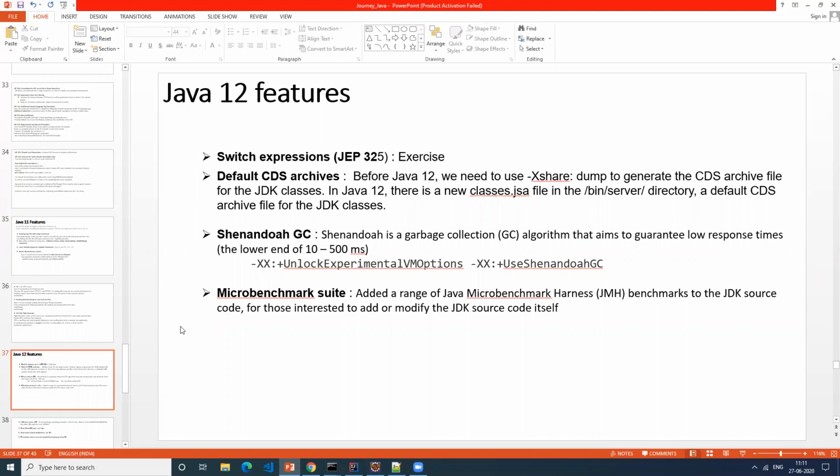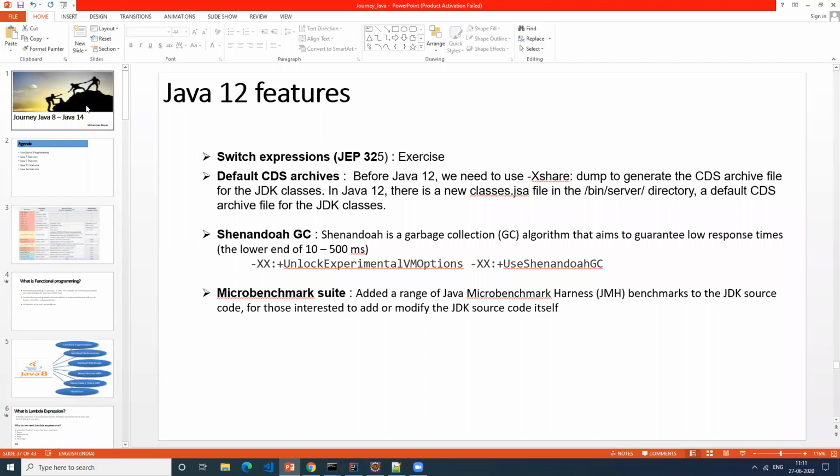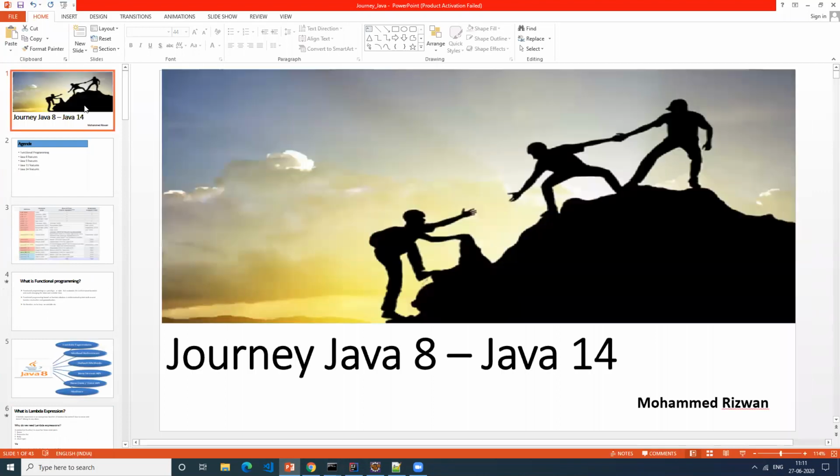Do you want a recap of what we covered so far, or shall we start with Java 12? Better to have some recap. Okay, more gap. So, it's like a three sessions journey actually.